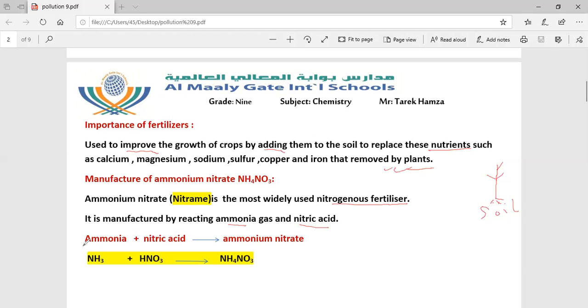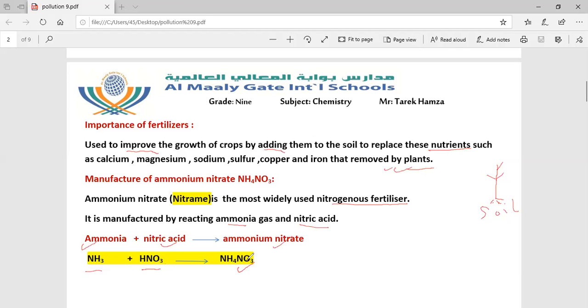By reacting ammonia with nitric acid. This equation is represented by the following symbols: NH3 reacts with HNO3 to produce NH4NO3.